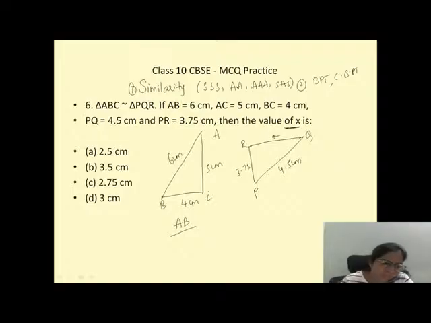So many of them really get confused here. How can I know which side I have to take? See, this is the straight line I have taken here, and this is a straight line I have taken here. This is the base over here. So base by base. I want only x, right? So I will write only the x term. Why should I waste the time? Done. So x by 4 is equal to